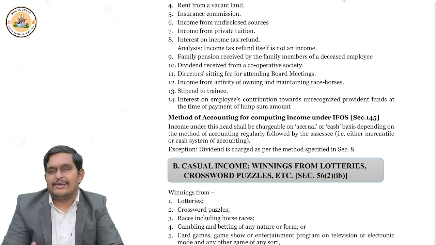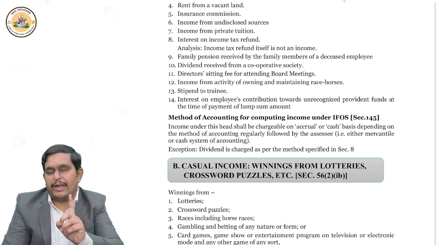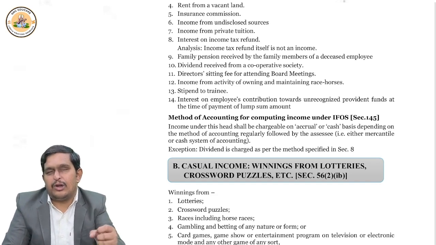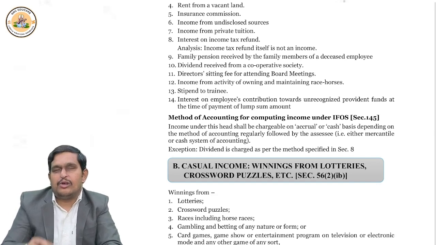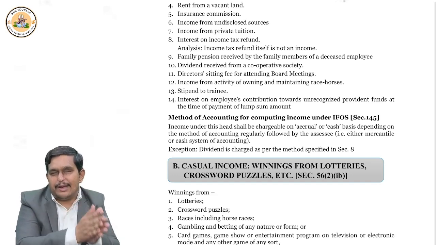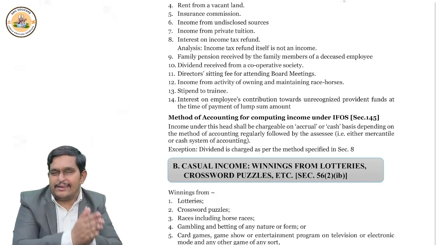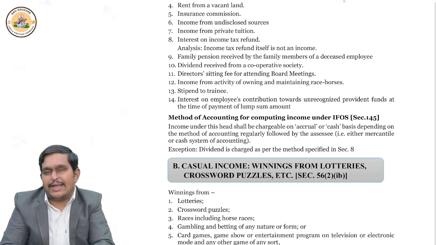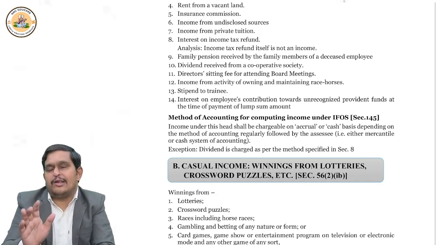Right. So we understood this. Now, the method of accounting is very important for you. If you compute income under the PGBP head or other sources head, and you follow cash basis in your accounting records, then under income tax also you will compute income on cash basis. Suppose you follow accrual basis, then under income tax also you have to compute income on accrual basis. Whatever method of accounting you follow, whether cash or accrual, the same is followed under income tax only for two heads. What are they? PGBP and other sources.